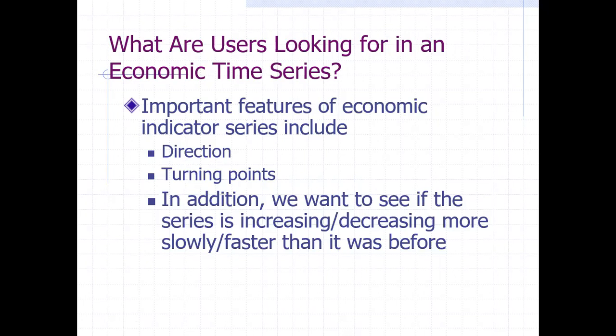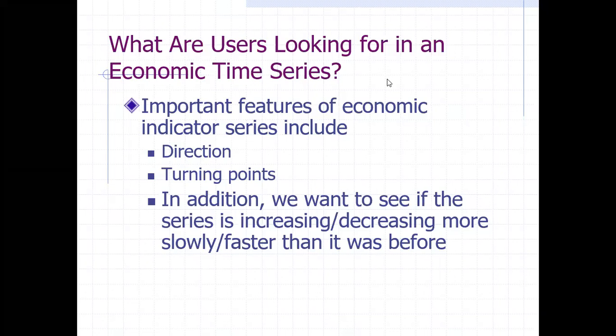Second is the turning point. Turning point means that once it is increasing, then it becomes constant, and after that it becomes decreasing. These are the turning points, where it changes from one direction to another direction. So we must concentrate on these turning points.